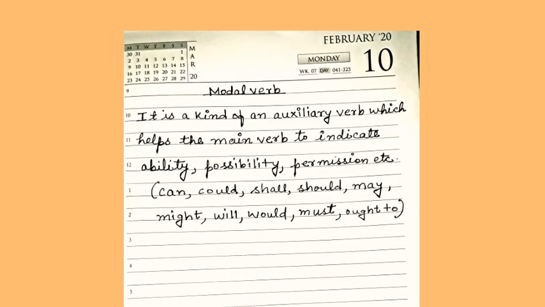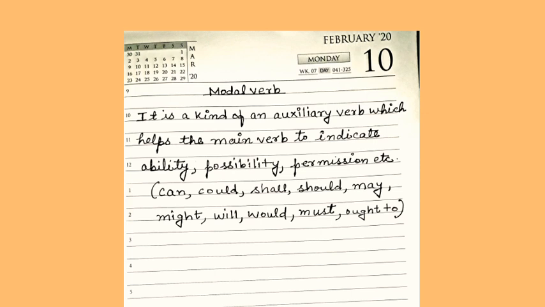sentence. Last but not least, we have modal verb. Modal verb is a kind of an auxiliary verb which helps the main verb to indicate ability, possibility, permission, etc. With the help of modal verb, a subject is able to express his intention.